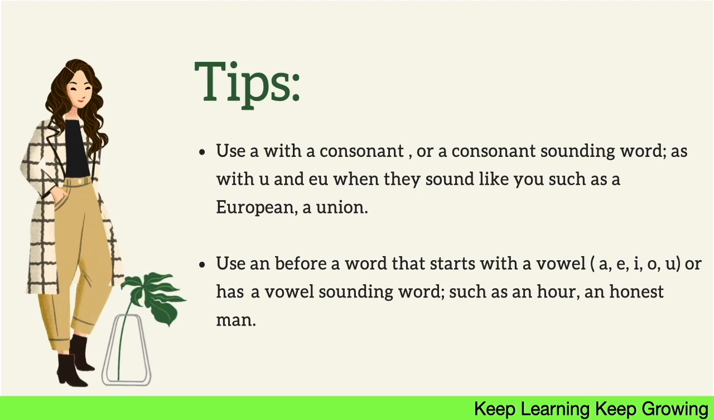We don't put an. We should use an before a word that starts with a vowel sound like a, e, i, o, u, or vowel sounding words such as an hour. When I am pronouncing hour, I am starting with the O sound, and H is silent here. An honest man, an honorable man, like this it goes on.